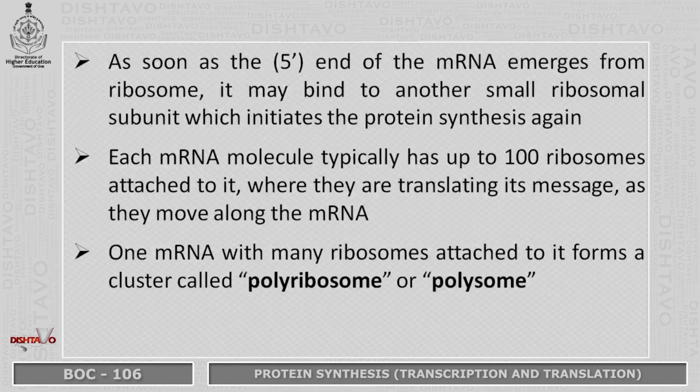As soon as the 5' end of the mRNA emerges from the ribosome, it may bind to another small ribosomal subunit which initiates the protein synthesis again. Each mRNA molecule typically has up to 100 ribosomes attached to it, where they are translating its message as they move along the mRNA. One mRNA with many ribosomes attached to it forms a cluster called a polyribosome or polysome.